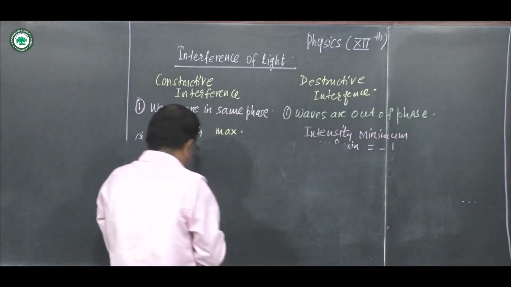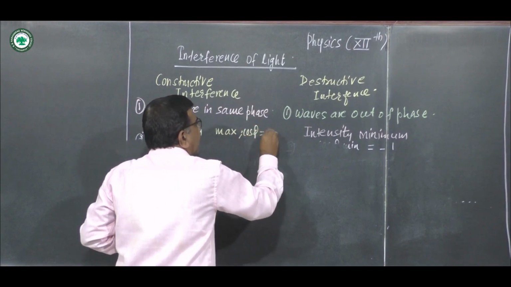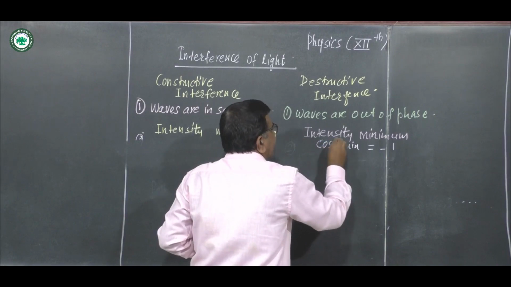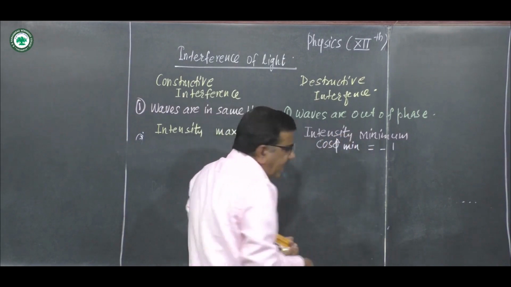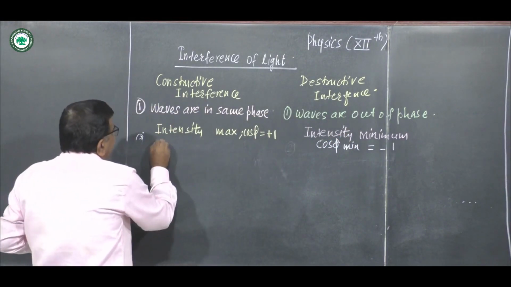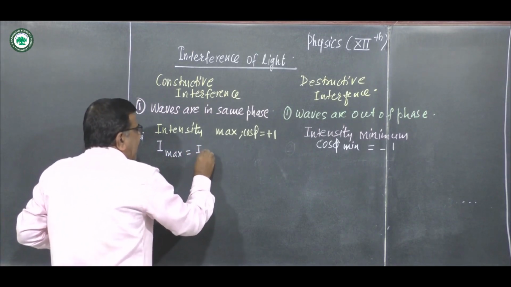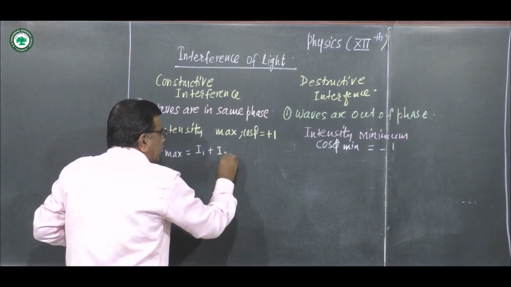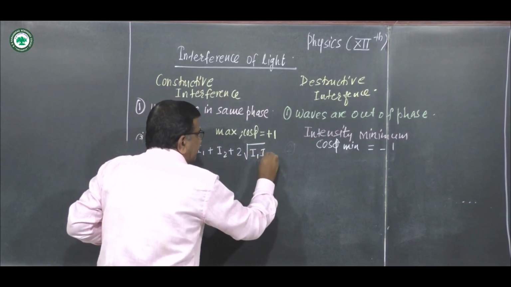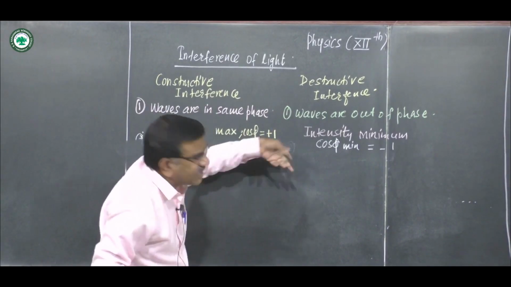Intensity maximum: cos phi is plus 1. Intensity minimum: cos phi is minus 1. And hence maximum intensity in case of constructive interference will be I max, that is I1 plus I2 plus 2 square root of I1 I2 into cos phi, but that cos phi is plus 1.